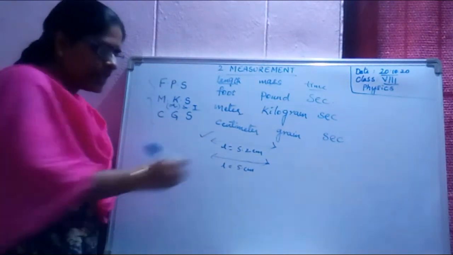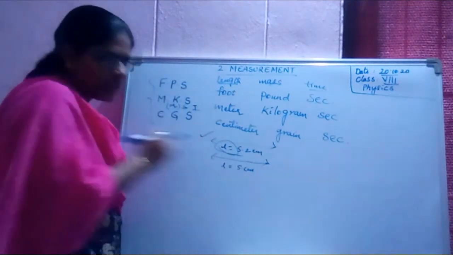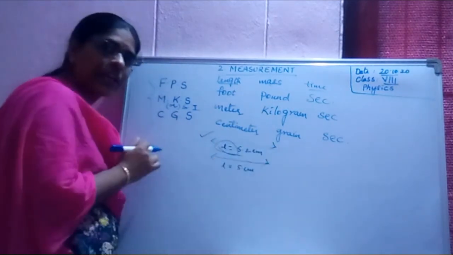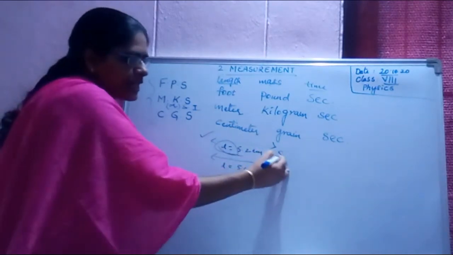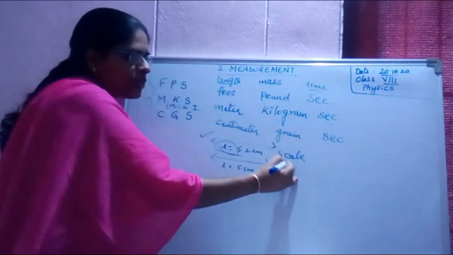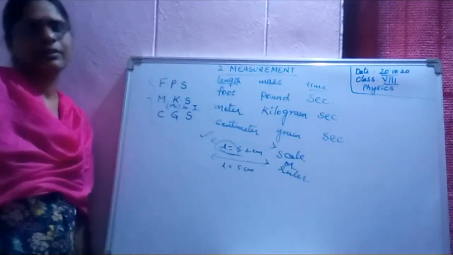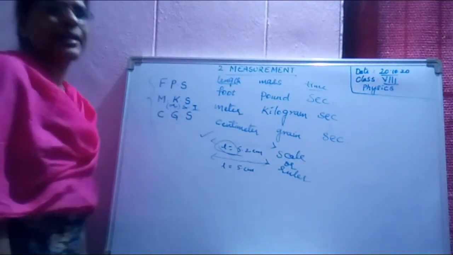Hence, here you have measured the length of the line using an instrument. What is that? Scale, or we call it as ruler. Okay. Everywhere we need measurement.